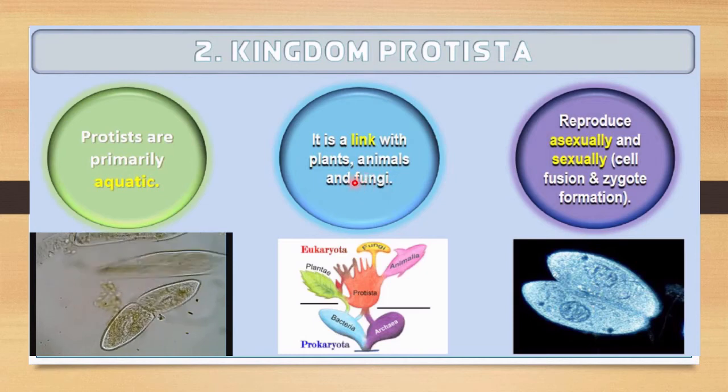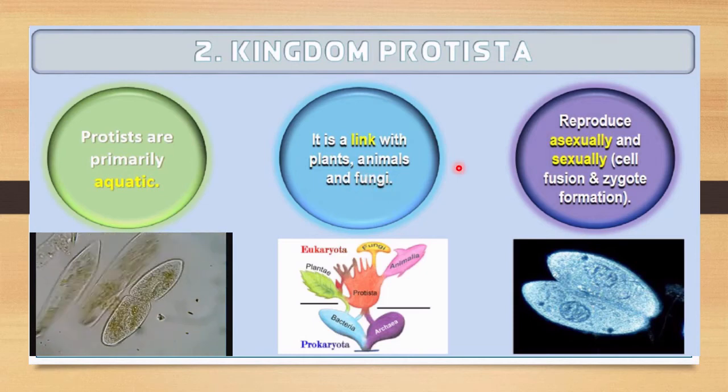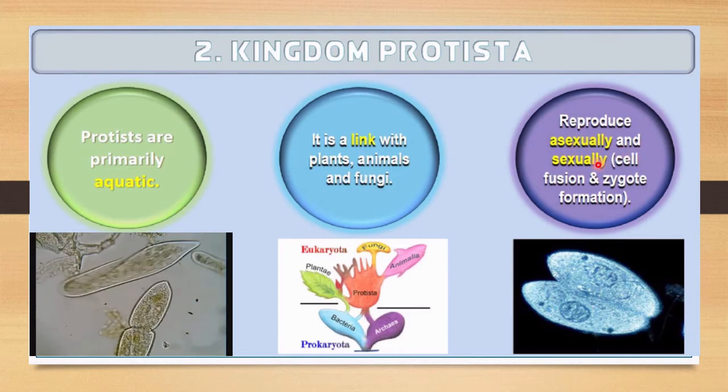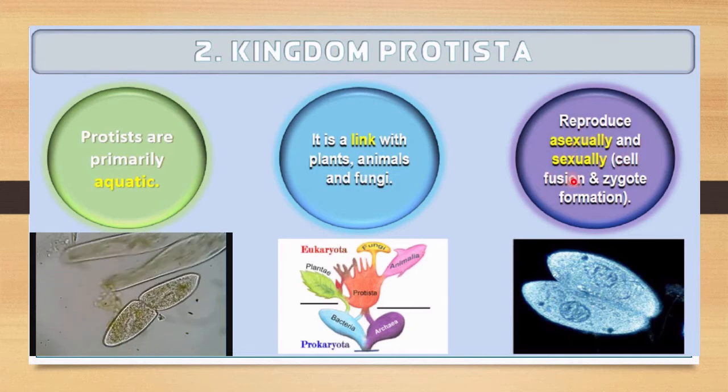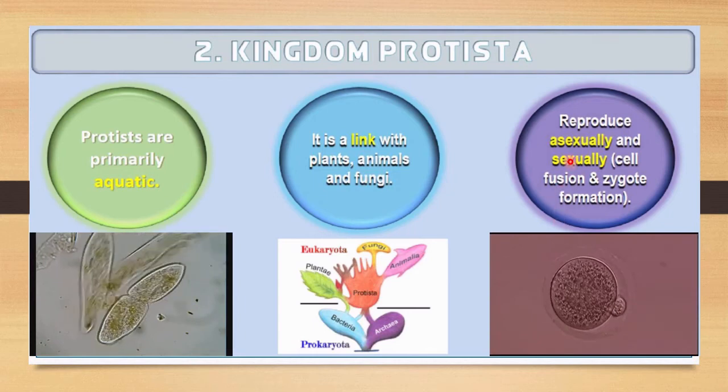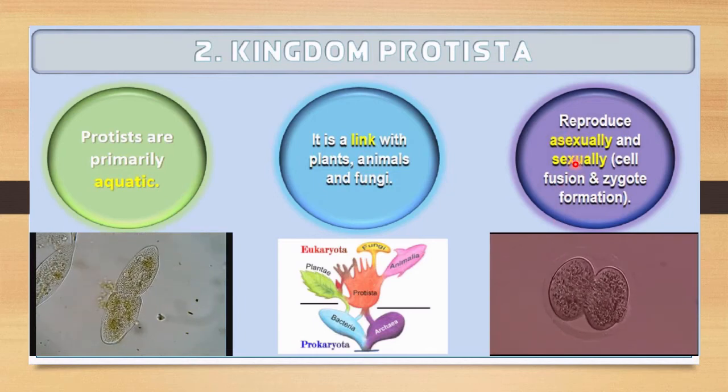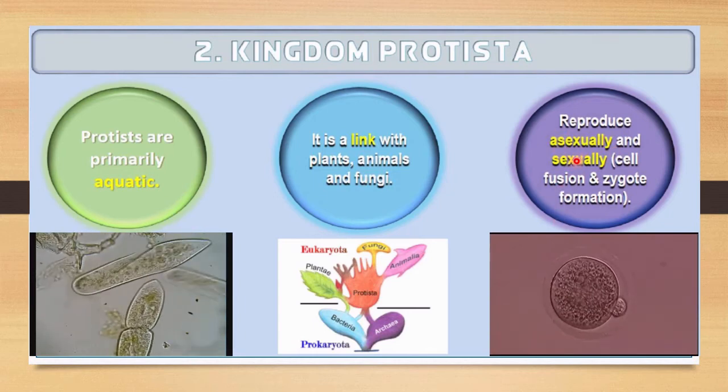This is a very important characteristic of any Protista organism, and they will reproduce asexually as well as sexually. They will do cell fusion and zygote formation. They can reproduce by both means of reproduction, asexually as well as sexually.